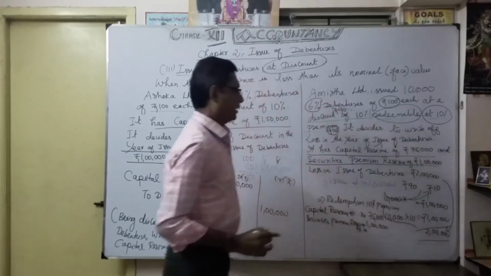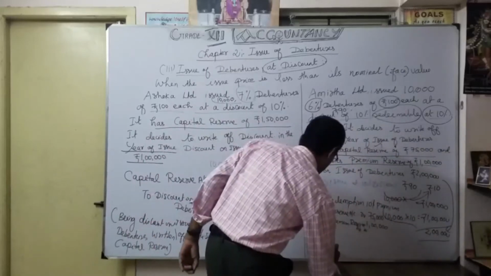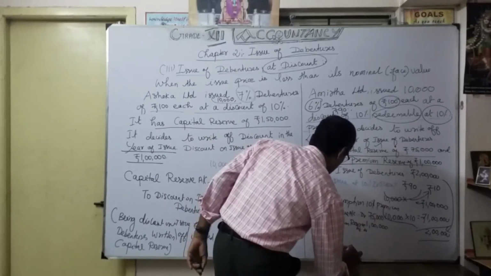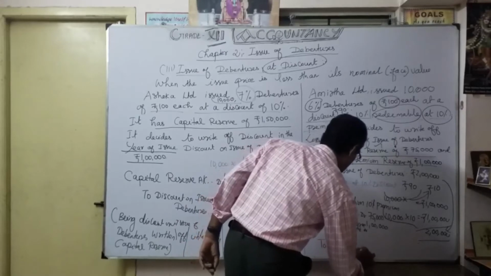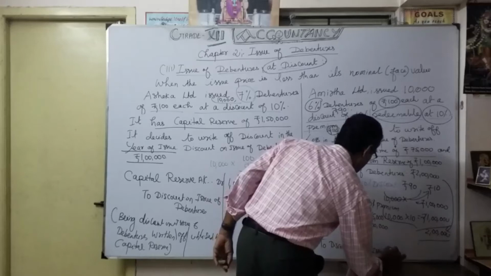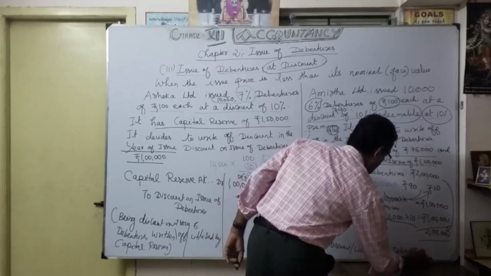Okay, so how much am I actually going to compensate? 2 lakhs. So I make it credit to discount or loss on issue of debentures, 2 lakhs.